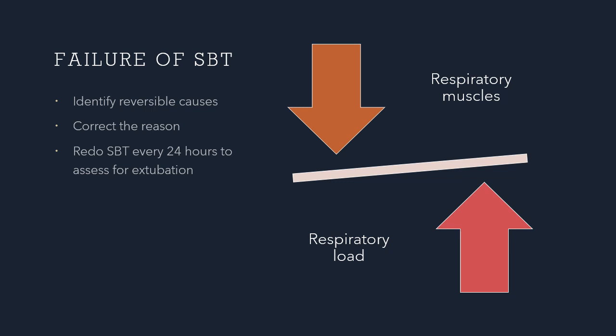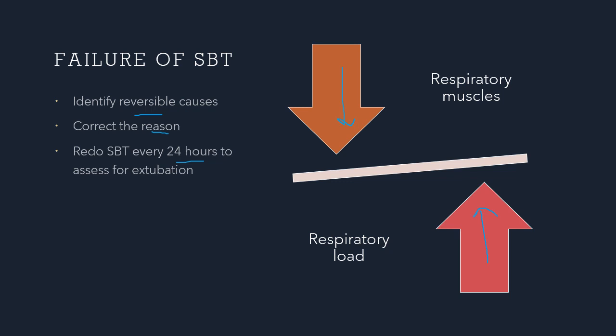So if the patient has failed, identify the reversible cause, correct the reason and redo the test every 24 hours to be assessing for your extubation. So that brings us to the next question. What are the causes of your extubation readiness trial failing? Either the respiratory muscles are unable to work properly, or the respiratory muscles are unable to handle the increased respiratory load that you are putting on the patient.